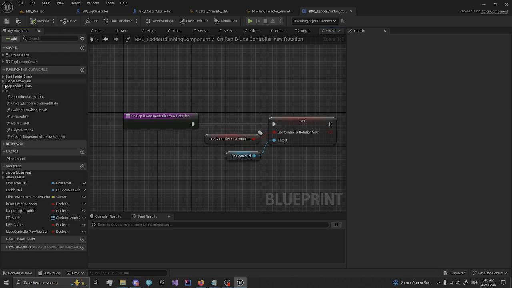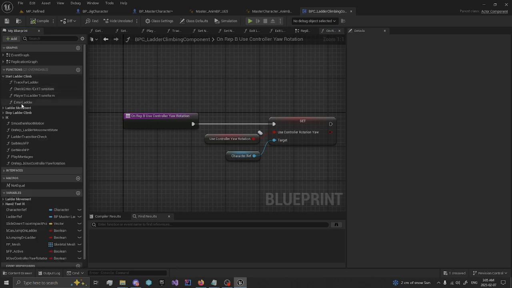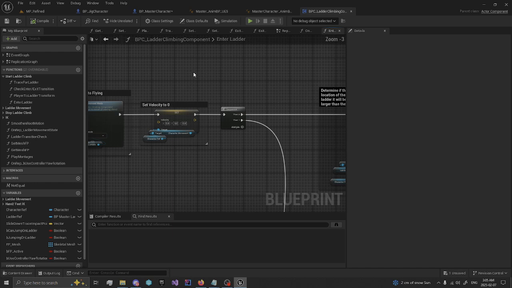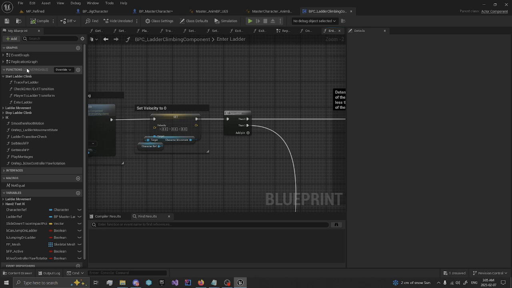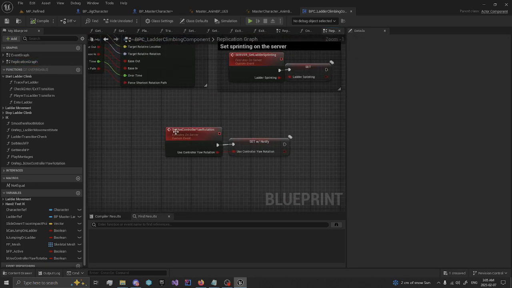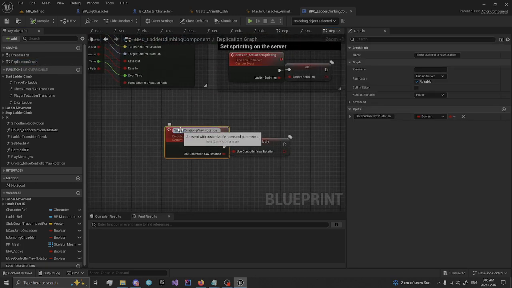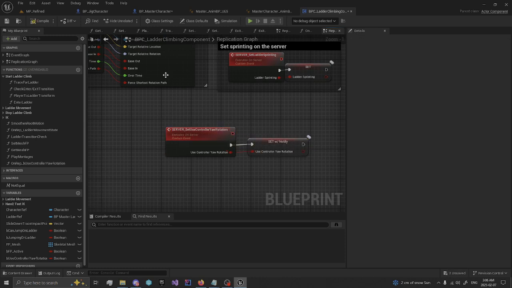We want to go into start ladder climbing, and enter ladder, and call it server. I call it server underscore set control yaw rotation.